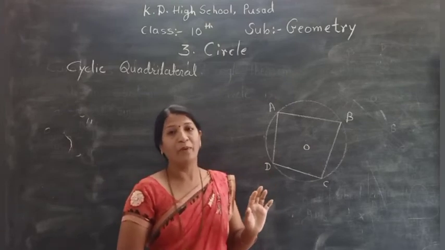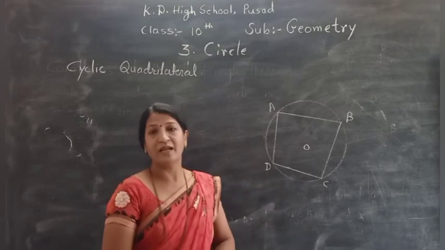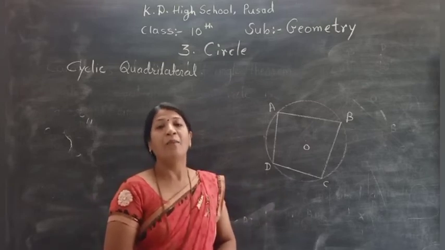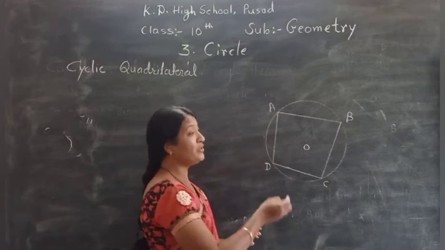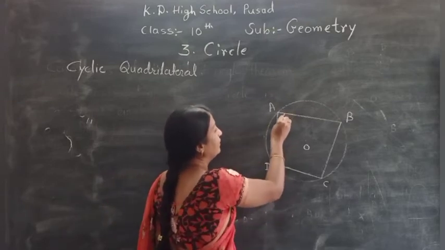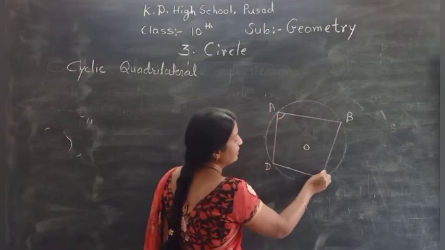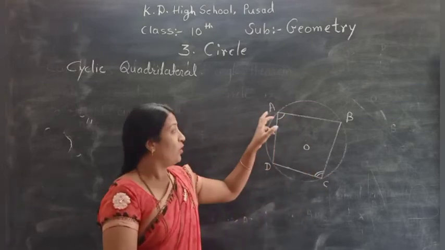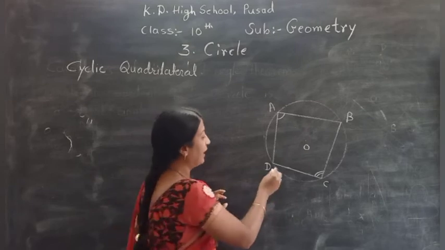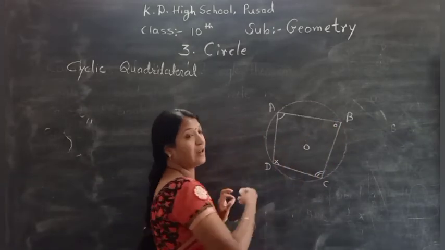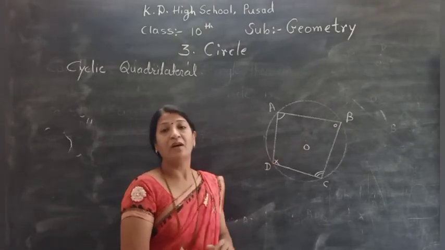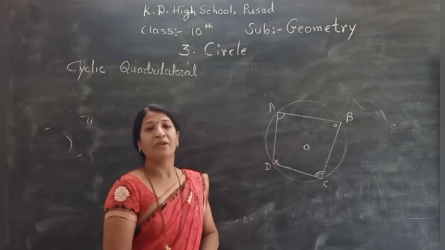Now, what is the important property related to cyclic quadrilateral? That opposite angles of a cyclic quadrilateral. Which are the opposite angles? Angle A and angle C. This is called the opposite angles. Angle D and angle B. These are again second pair of the opposite angles of the quadrilateral.